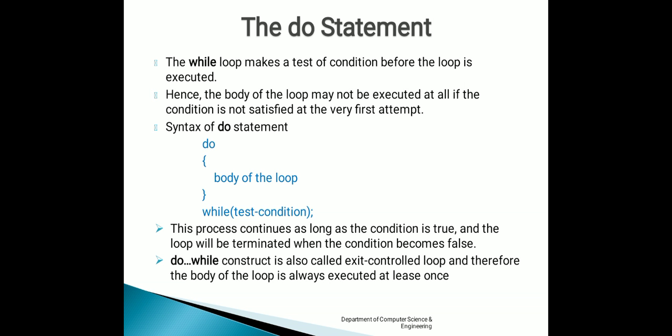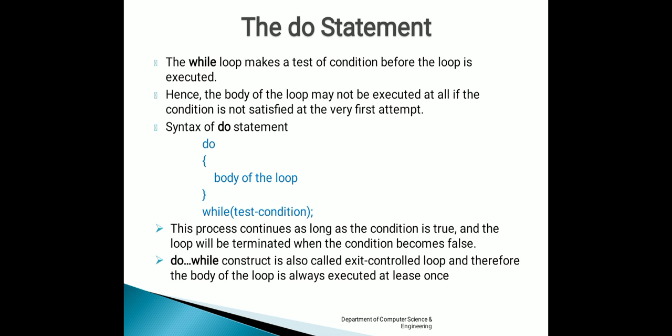Hence, the body of the loop may not be executed at all if the condition is not satisfied at the very first attempt itself. If the condition becomes false at the first attempt itself, then the body of the loop will never be executed. But in some situations, it is required to execute the body of the loop before the test is performed. So, in order to handle such situations, the do statement is introduced.